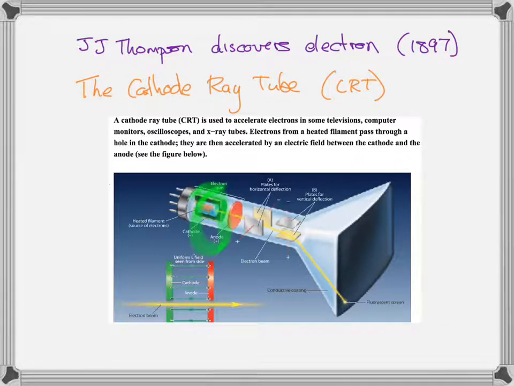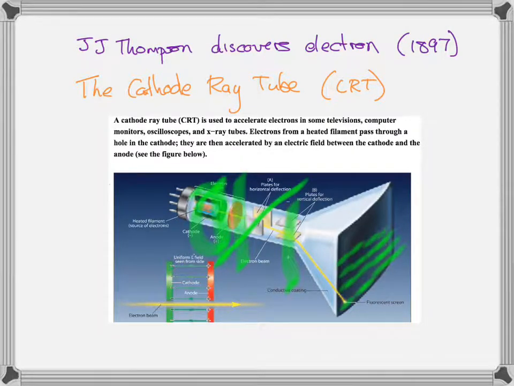We'll talk about that in a second. Those electrons are accelerated by a voltage so that they're given some speed, and then they're aimed with these two sets of plates. They're aimed at different spots on the screen, so we can hit anywhere on the screen.